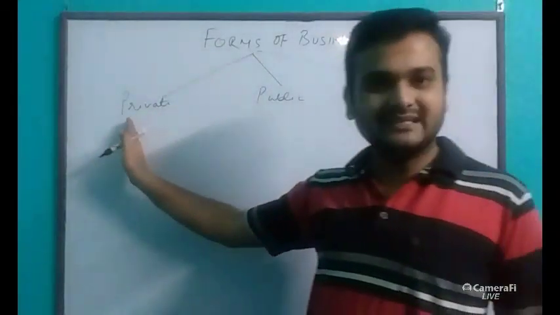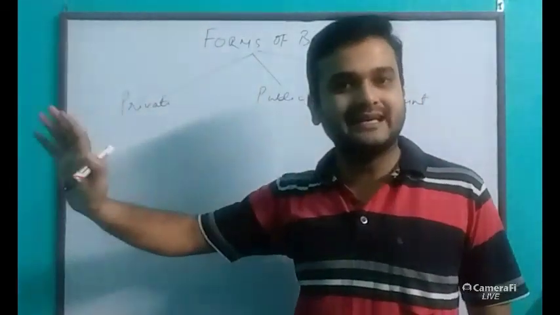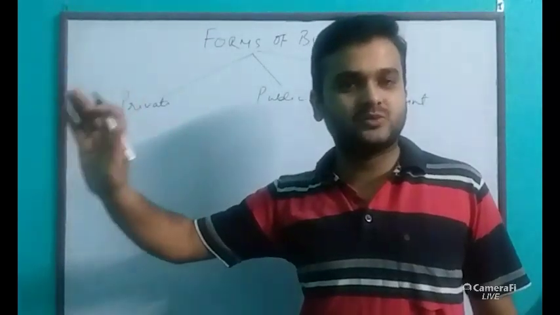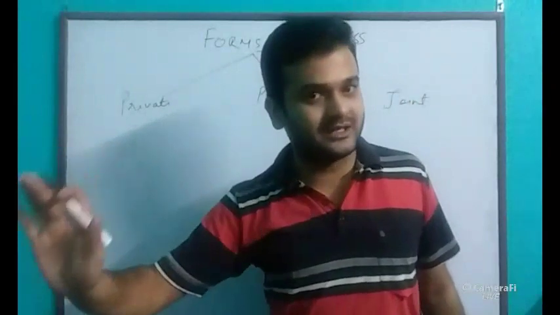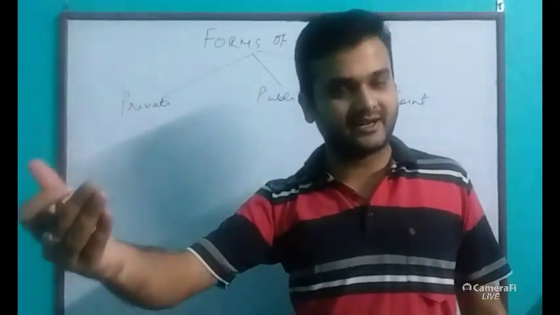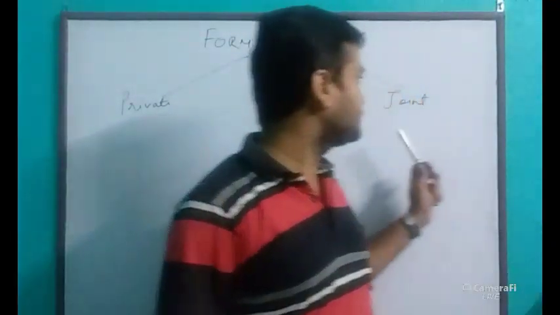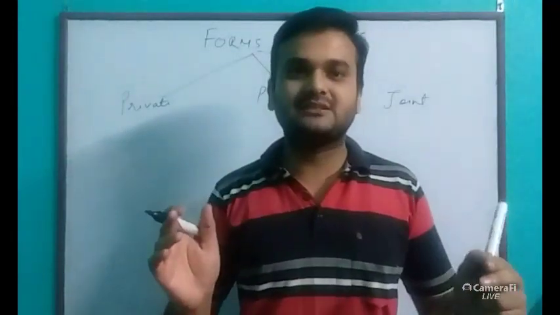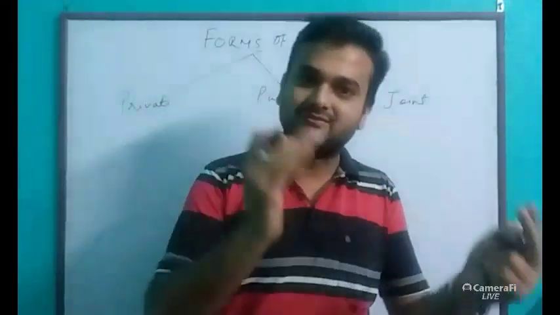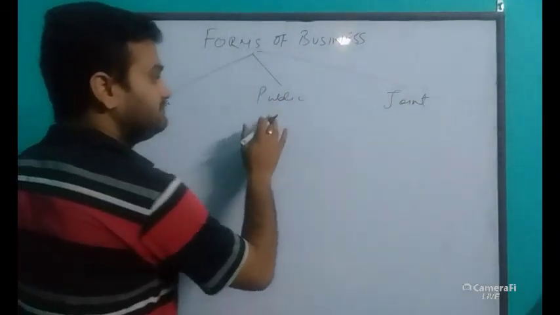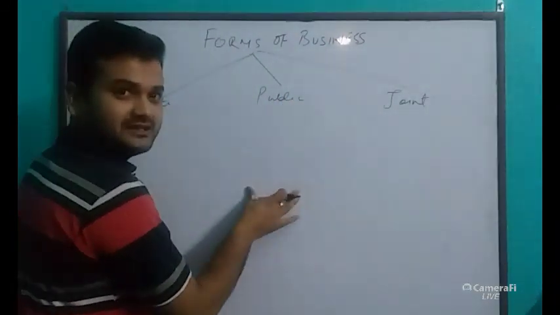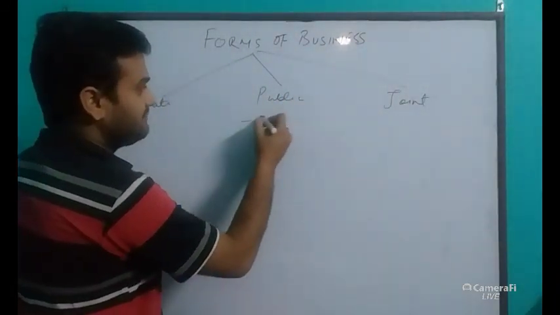joint, where private means the ownership is fully in the hands of a private individual. Public means the ownership is fully in the hands of government, either central government or state government. And jointly means the ownership is in the hands of both the private as well as government. Understood? So, in public, we saw the different forms of business where number one,